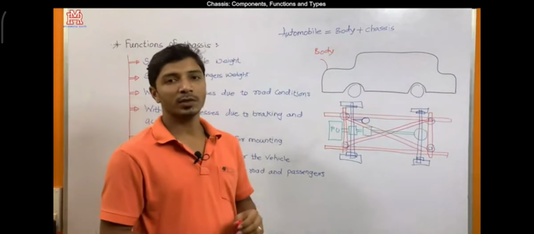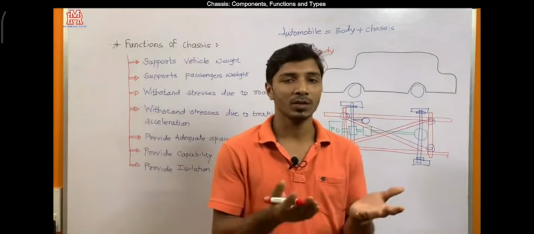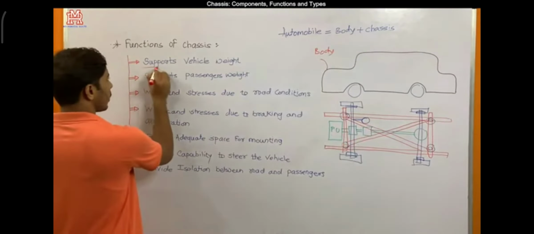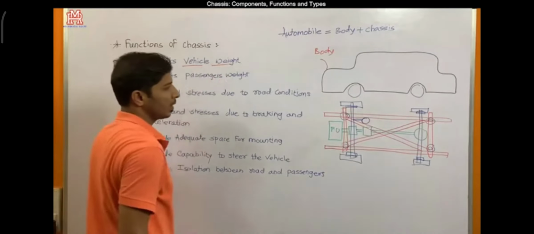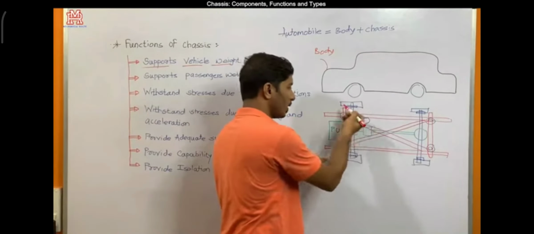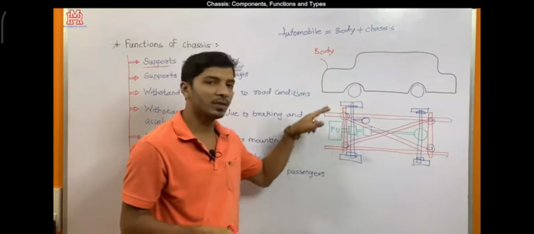Now we'll turn towards the different functions of chassis. The first important function of chassis is to sustain the weight of a vehicle. So the chassis supports the vehicle weight. As we have discussed, the complete vehicle weight may be body weight and the components mounted on the chassis itself, maybe suspension system, engine, transmission system.